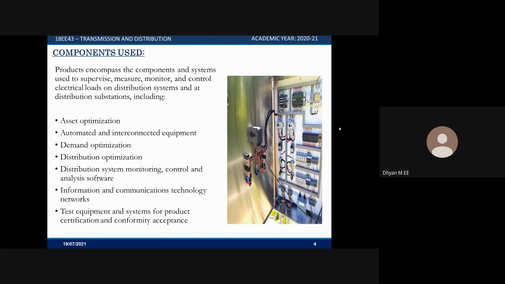Without these components, distribution automation will never work. So next, Chetan, my teammate, will continue.